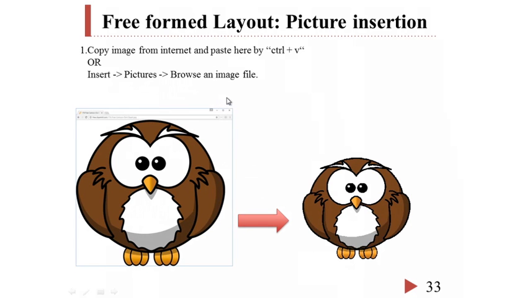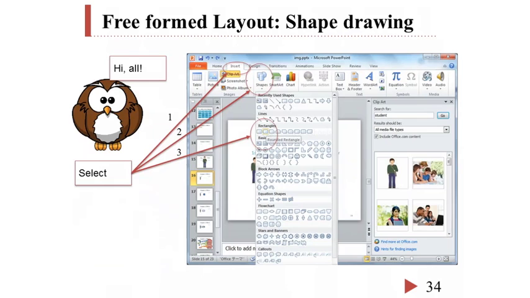Roughly, there are two ways of image insertion. One way is just to copy and paste an image from the internet with a web browser by using Ctrl+C and then Ctrl+V. The other way is reading from an image file by using the Pictures button on the Insert tab. This button, on the Insert tab.